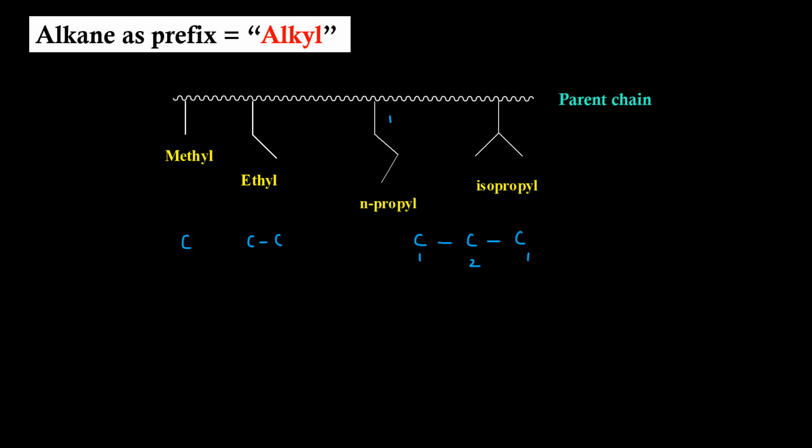If we attach 3 carbon atoms to the parent chain through position 2, then that substituent as a whole will be called as isopropyl. Let us try to do with 4 carbon atoms. We can write the 4 carbon atoms like this in a linear way, or we can write the 4 carbon atoms like this with 3 carbon atoms in one line and 1 carbon atom hanging.